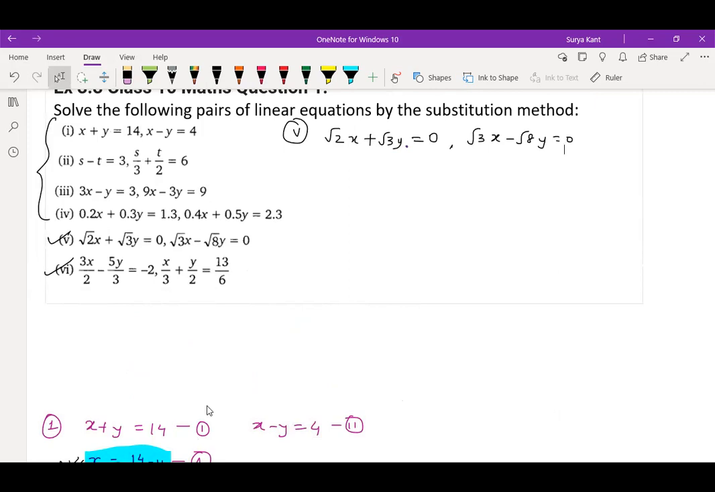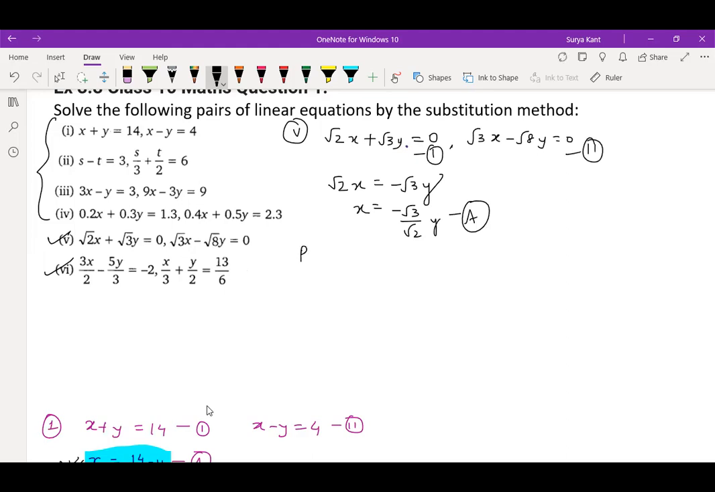Substitution method, how have we read it? We have to find the value of x from the first equation, right? Or you can find the value of y, whatever you want. Tell me what you can write for √2x = −√3y. So x is equal to what I can write? Minus √3 by √2 y. Let this be equation A. Now put the value of A in equation second.